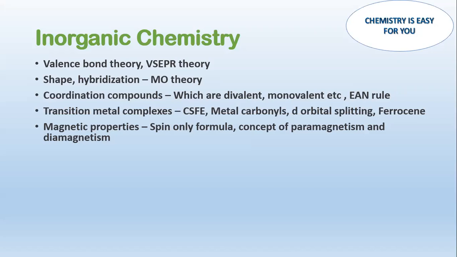Then about ferrocene, just go through what ferrocene is, what is the total number of electrons in it, and how it is bonded, all those things. This will take less than 10 minutes to read. Then magnetic properties, the major thing is the spin only formula. Then the concept of paramagnetism and diamagnetism. I think most of you are already aware of this part. If not, you still have time to prepare. Then S, P, D, and F block.